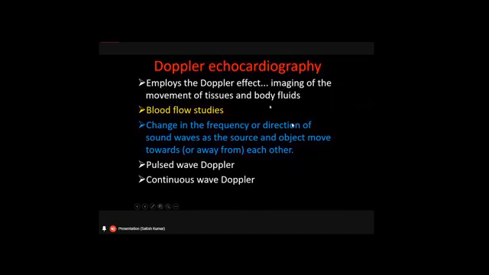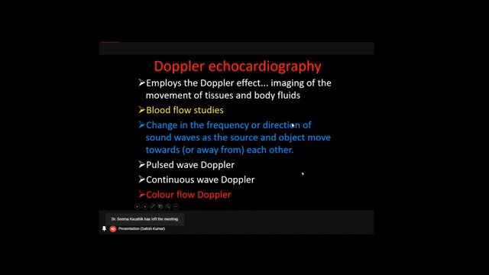As we were saying, Doppler echocardiography is used to study the movement of the tissues and the movement of blood in the vessels, the direction of blood flow. It is very commonly used and most useful to study valvular diseases, and it is also useful to study septal defects and certain congenital cardiac abnormalities. For all these types of cardiac disease diagnosis, we follow either the pulsed wave Doppler or the continuous wave Doppler.